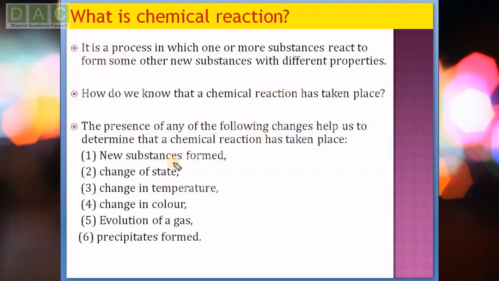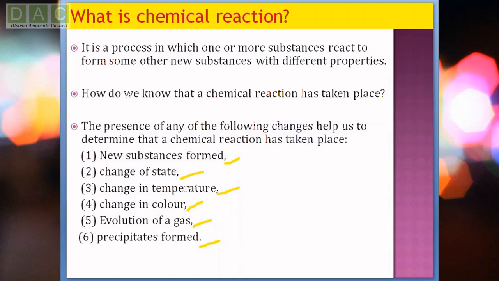These observations are: new substance formed, change of state, change in temperature, change in color, evolution of a gas, and precipitate formed. That means when two substances react together, some new substance is formed.